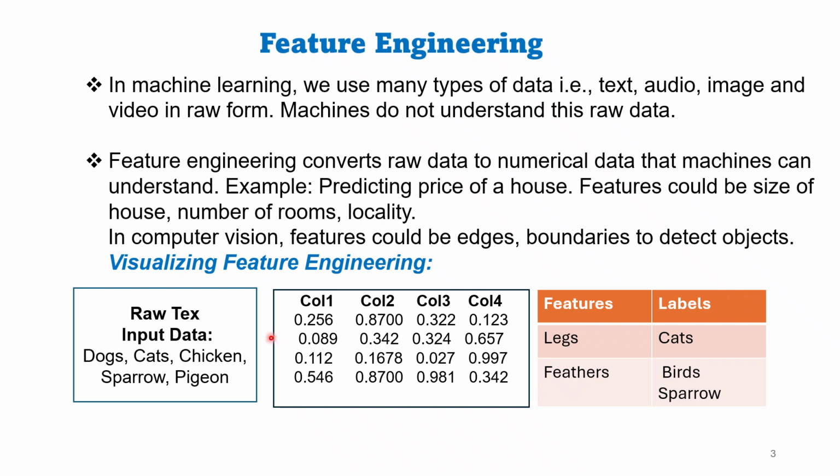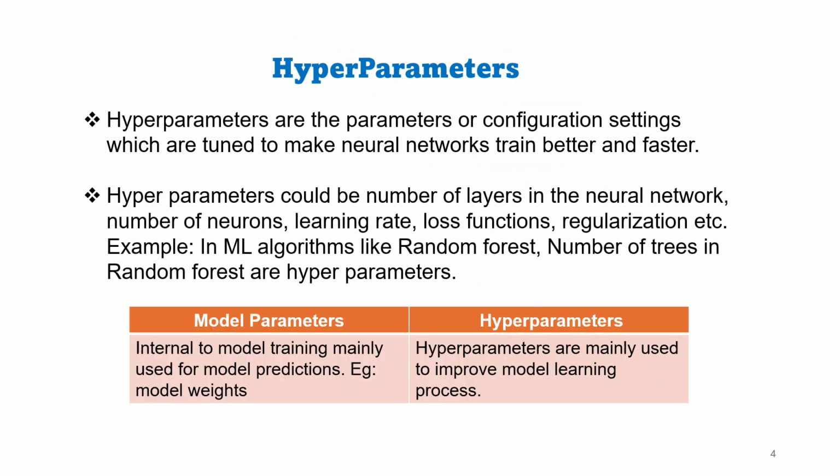Now let us move on to the hyperparameters. These are the parameters or configuration settings which are tuned to make neural networks train better and faster. Hyperparameters could be number of layers in the neural network, number of neurons, loss functions, regularization, learning rate, etc. We will look into the regularization learning rate in the next slide.